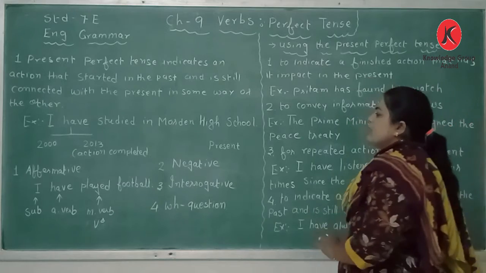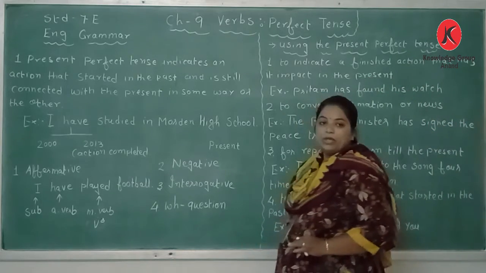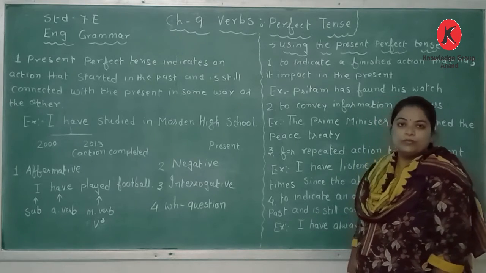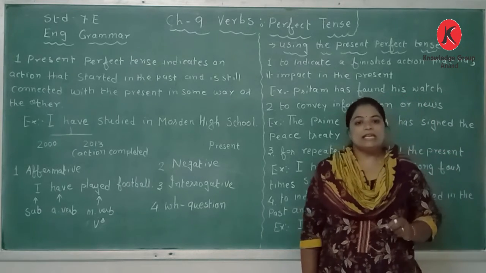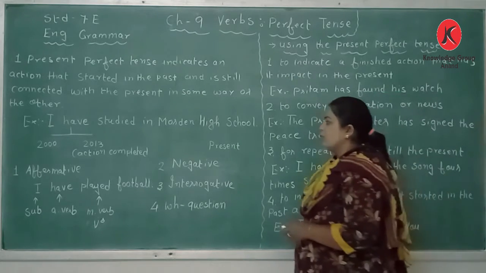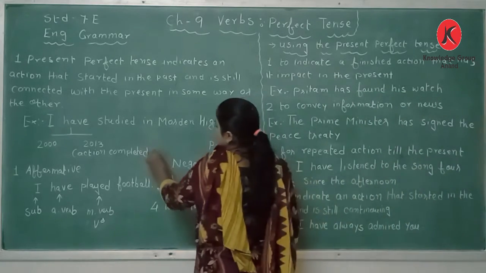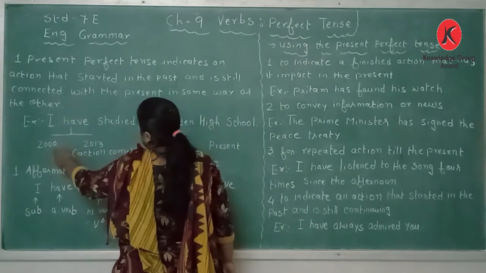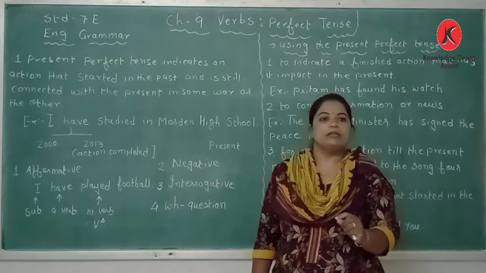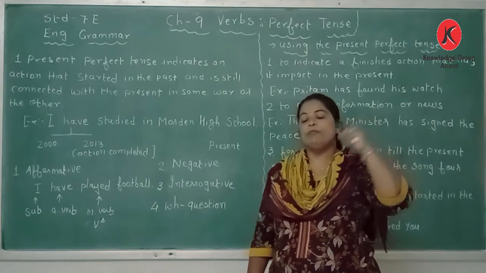So dear students, here I have taken an example. I have studied in modern high school. So a child is telling that I have studied in modern high school. That means action completed when? In 2000, we can imagine that in 2000 it started. The action began in past.